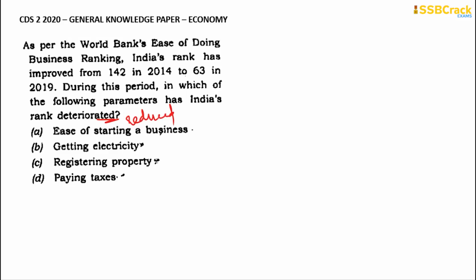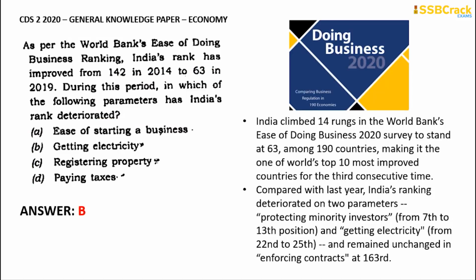Our rank in the ease of doing business was 142 in the whole world in 2014, and after around 5 years, in 2019, we shot up all the way to 63. There are various parameters by which the World Bank gives the ranking. Which parameter's rank was reduced from the previous one? Was it option A, ease of starting a business, option B, getting electricity, option C, registering property, or option D, paying taxes? The correct answer for this one is option B, getting electricity.